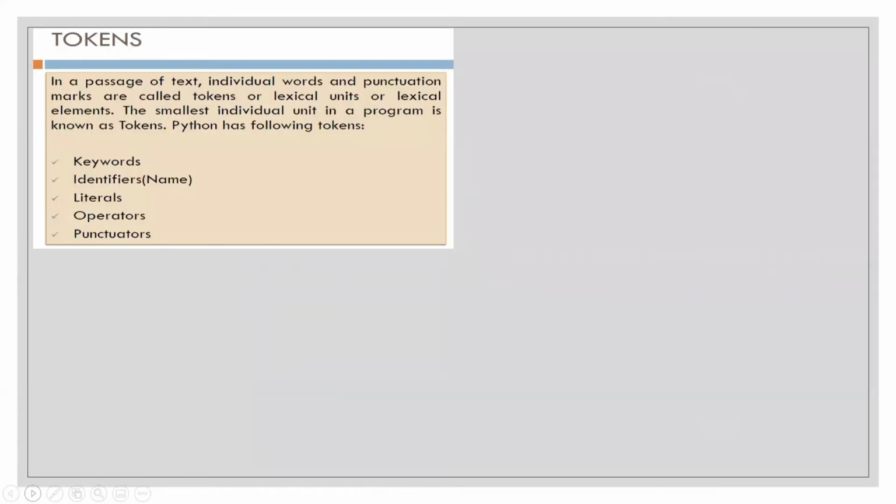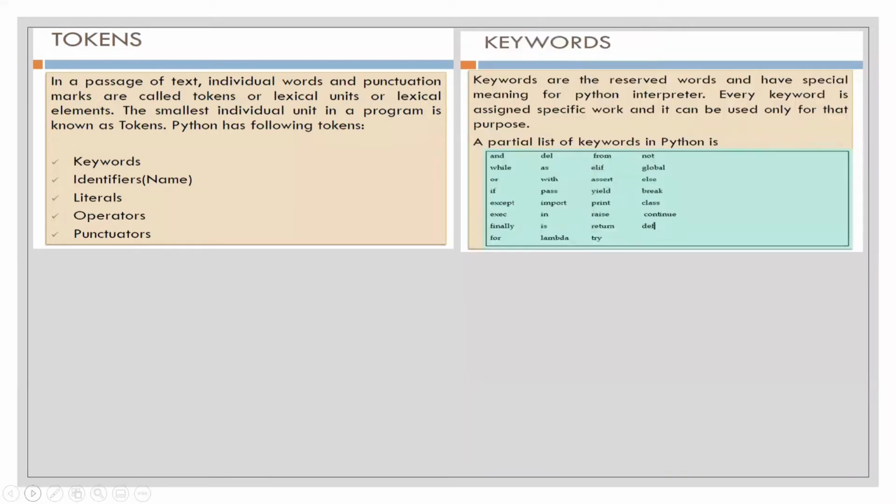Firstly, there are tokens in Python. Tokens are individual words or punctuation marks that are used for writing the coding, and there are different types of tokens. For example, we have keywords. Keywords are special words which are already predefined by Python, and we can use them to make our program more comfortable, or to make the coding easier for us.